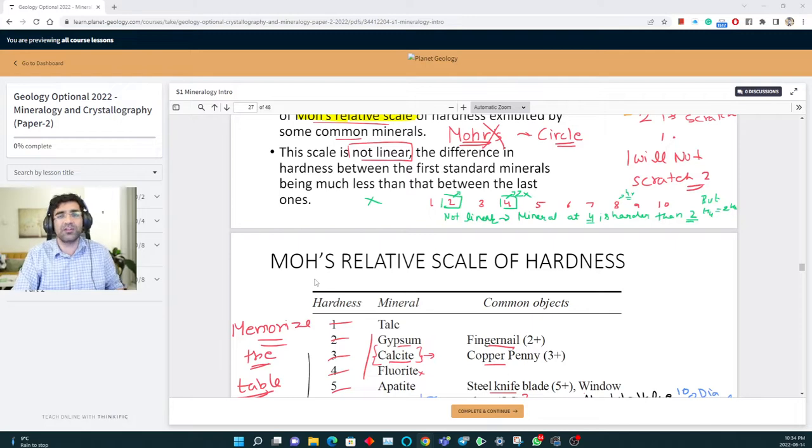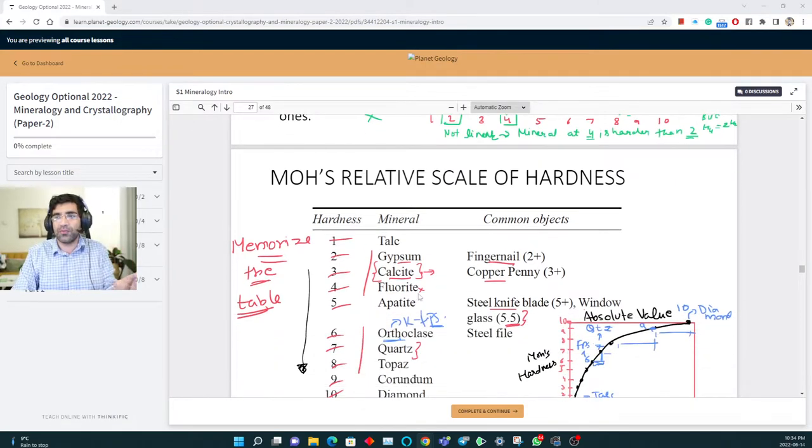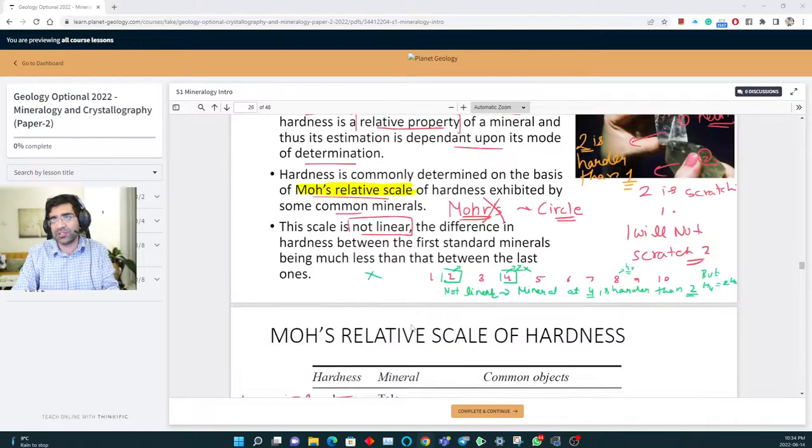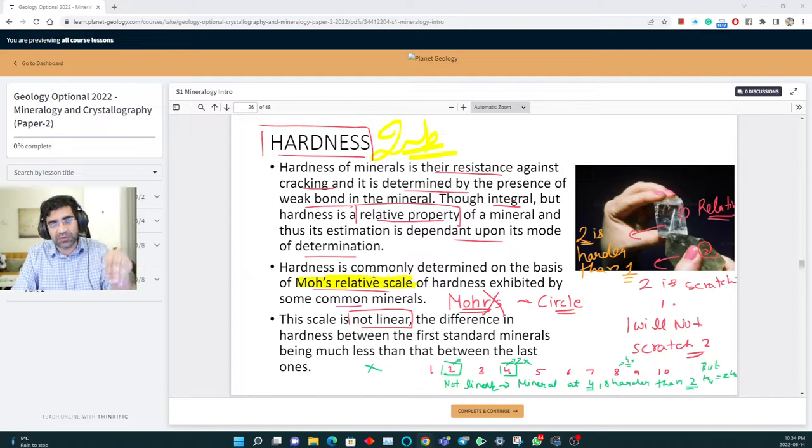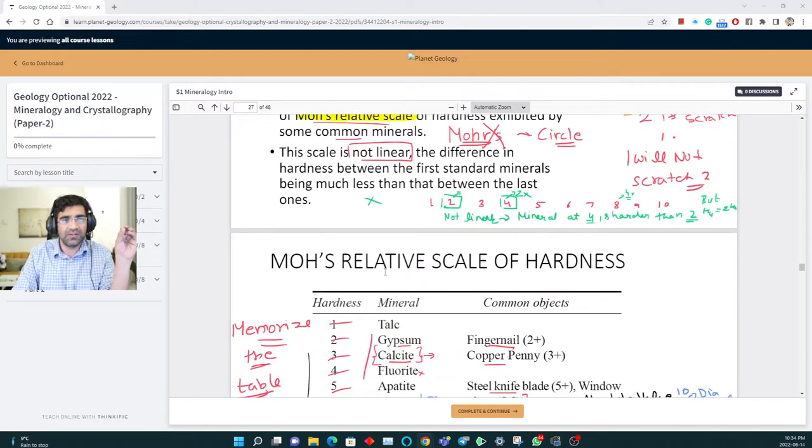Don't think that this is an objective exam. They will not ask you what is the luster of apatite. Mohs scale at least you should know, but they are not going to ask you very, very specific questions. I'm telling you the type of questions that usually they will ask: write a note on any topic.